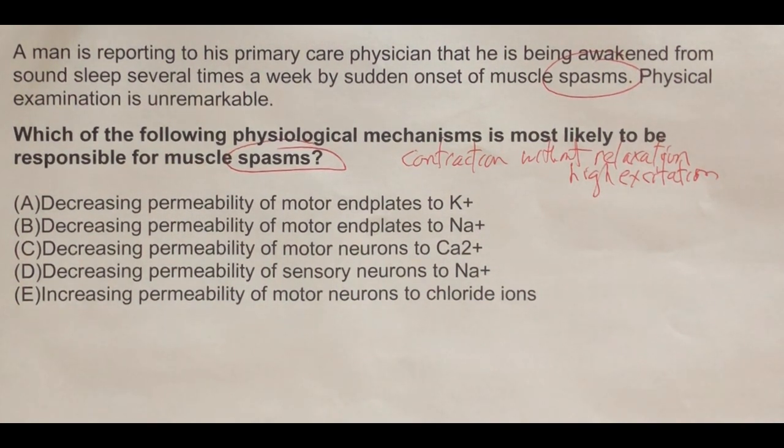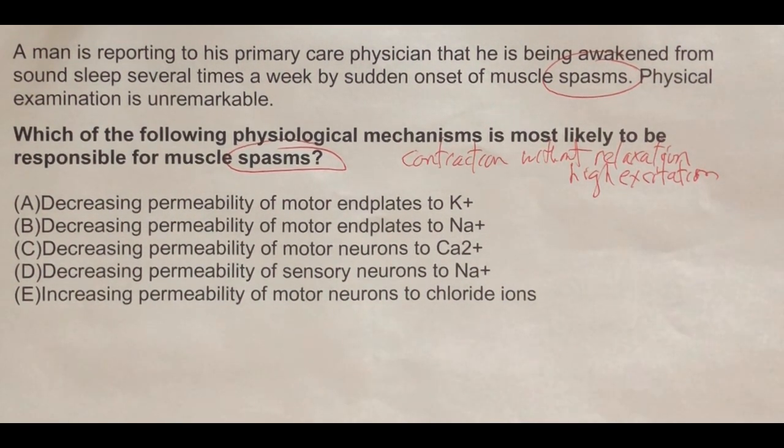So let's see if we can notice in A, B, C, D, E options something that's going to jump out at us as increasing excitability of either the motor neuron that's responsible for releasing acetylcholine, depolarizing the skeletal muscle, or depolarizing the skeletal muscle in the absence of the motor neuron. Let's see how that would work.